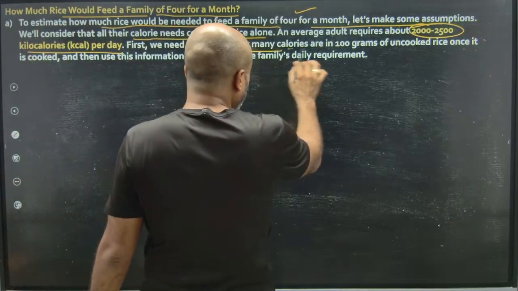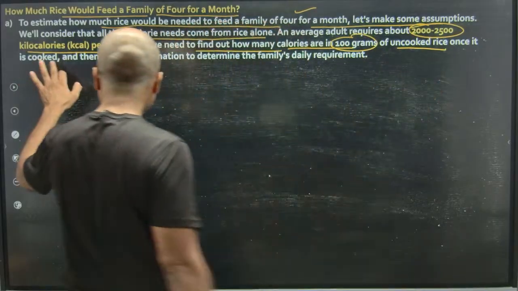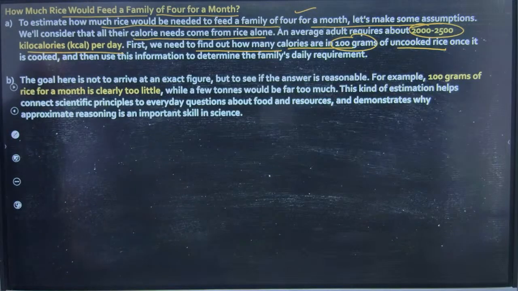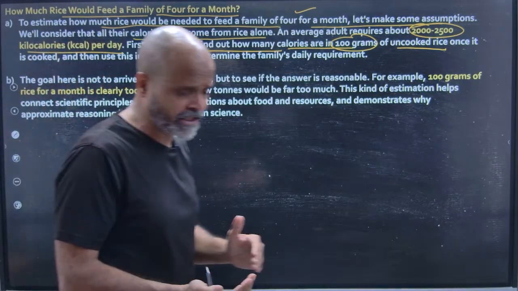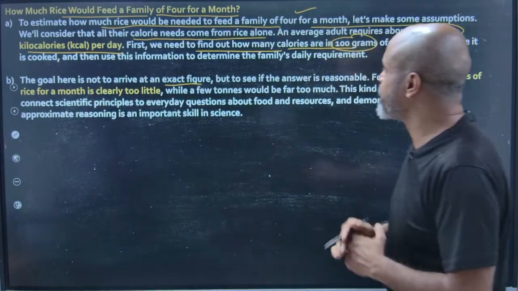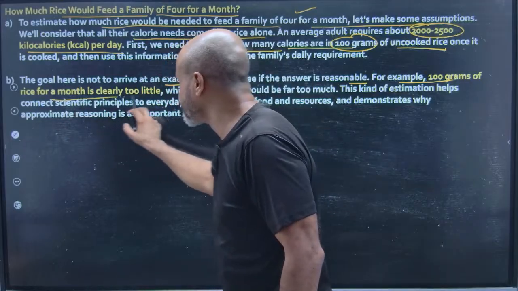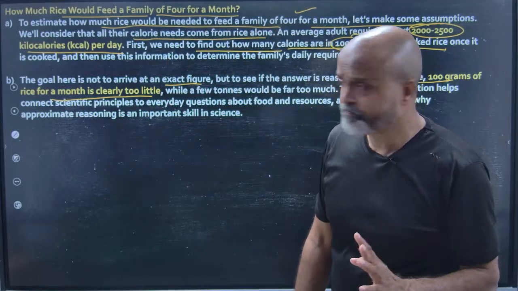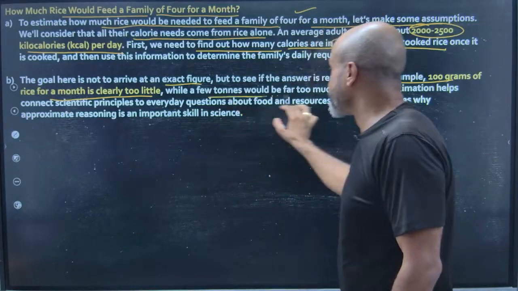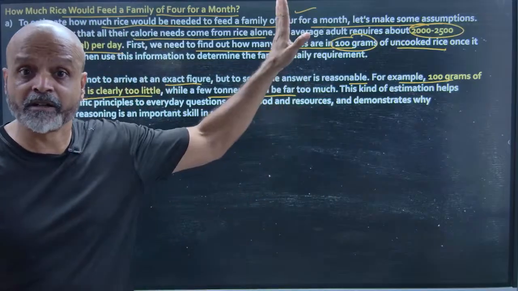First, we need to find out how many calories are in 100 grams of uncooked rice once it's cooked, and then use this information to determine the family's daily requirement. So that's how we average out things. That's how we calculate things. The goal here is not to arrive at an exact figure, but to see if the answer is reasonable. For example, 100 grams of rice for a month is clearly, obviously, too little. It will not be able to fulfill the requirements of an individual. Okay, while a few tons would be far too much. So we cannot estimate in terms of 100 grams of rice or tons of rice.